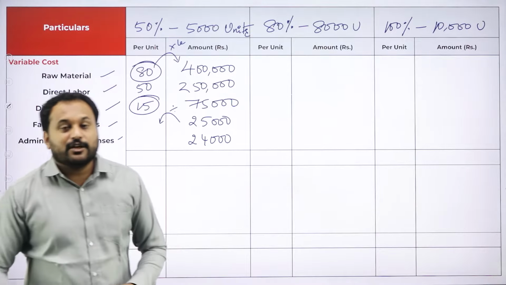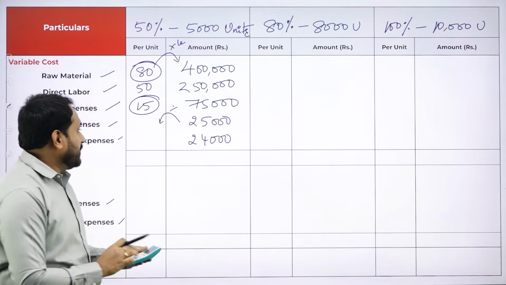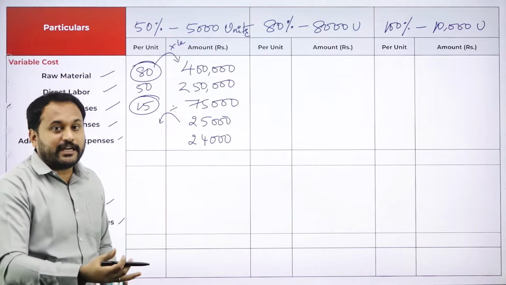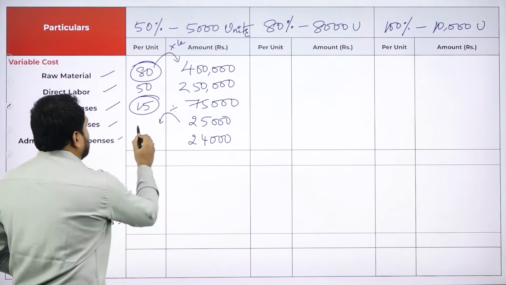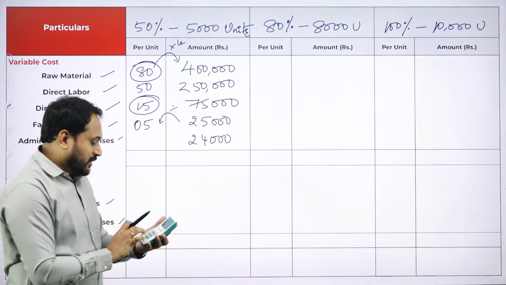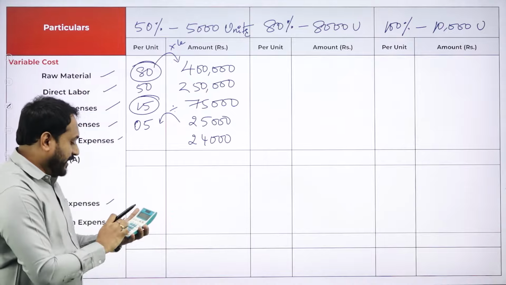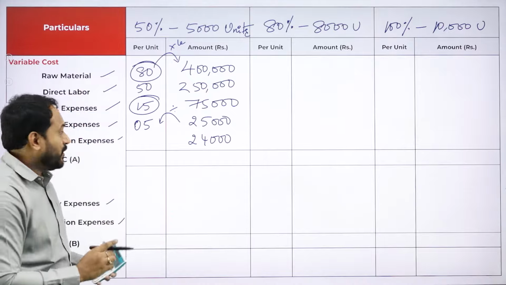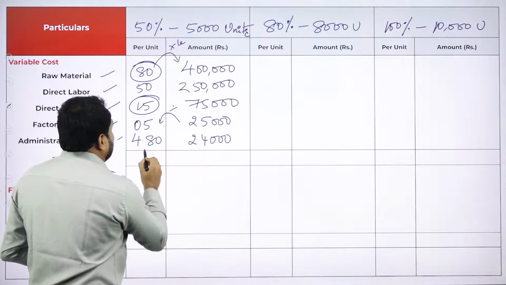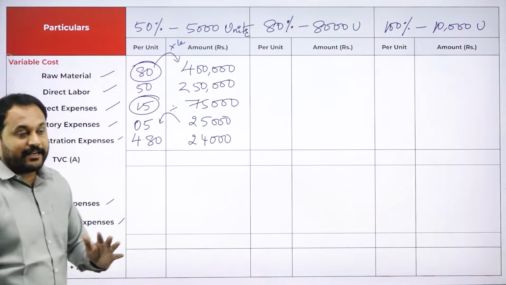So for that, what exactly you are supposed to do is take a calculator and calculate it properly. Say example here. Now 25 and 5, you know what exactly it is. 5,000 into 5 is your 25. So you will be writing here how much? 0.5. And let's go with 24,000 divided by 5,000 is equal to 4.8. So you will get here 4.8, means 4 rupees 80 paisa. This point, please denote it, please write it.